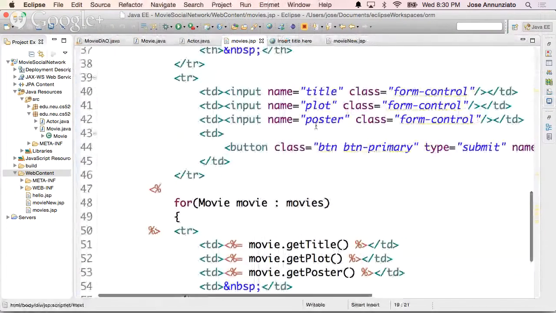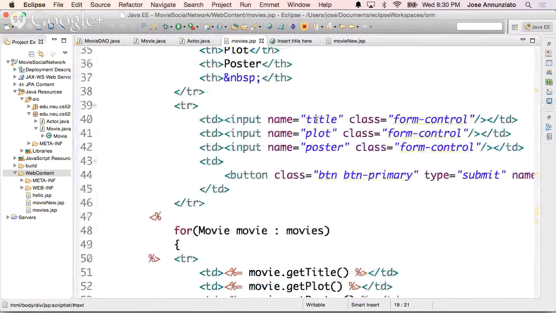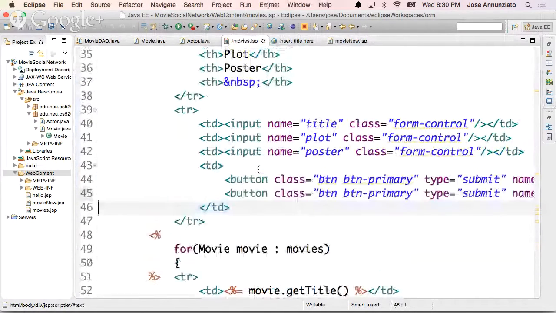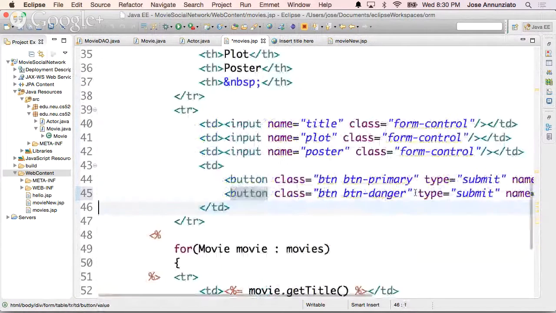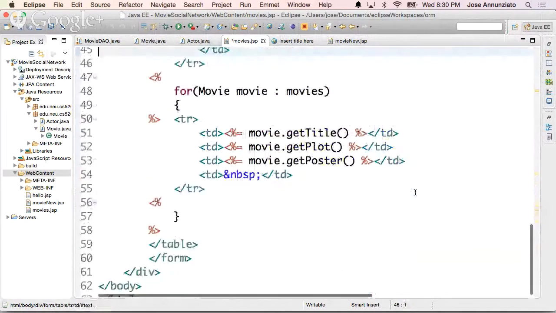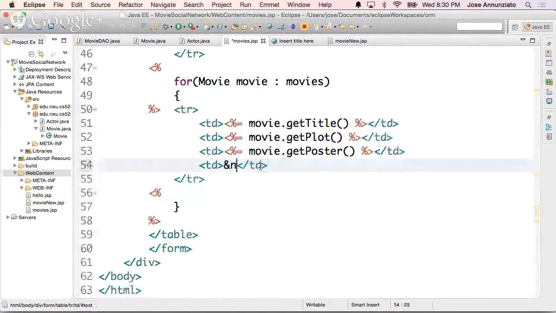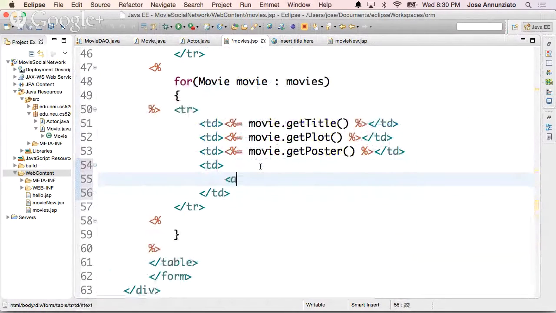Next to each poster, next to each one of them, we can add another button that makes it go away, right? So this is danger, so that's red, and oh, no, not here, sorry. Here, right? Right here, sorry. We're going to use a link, href, that links to me, movies.jsp. Anyway, I'm not going to keep going. We did most of this two weeks ago. So I'm just going to do this, and that's it.